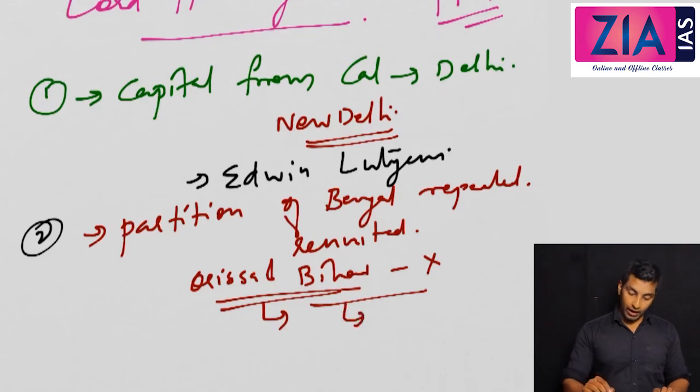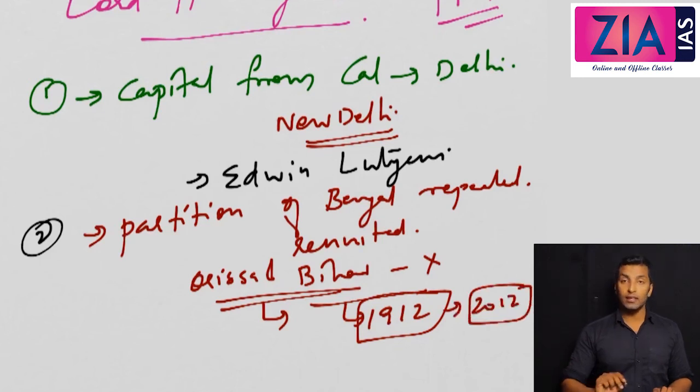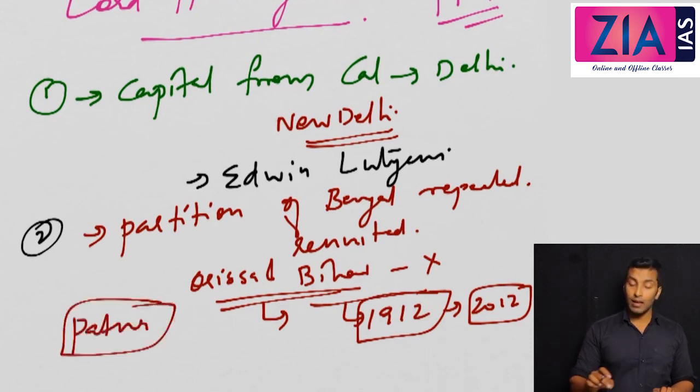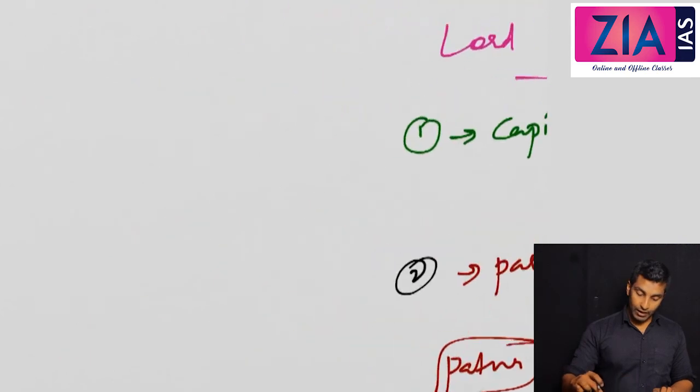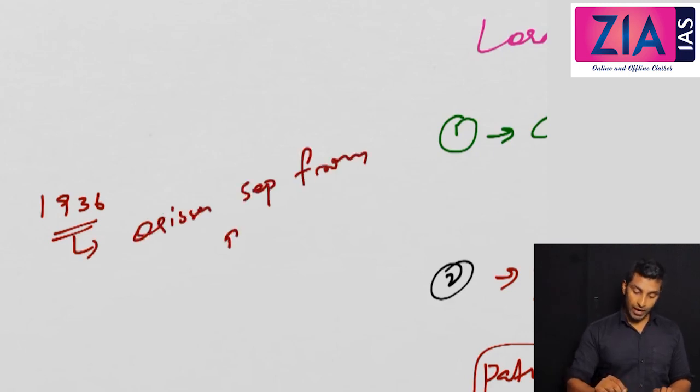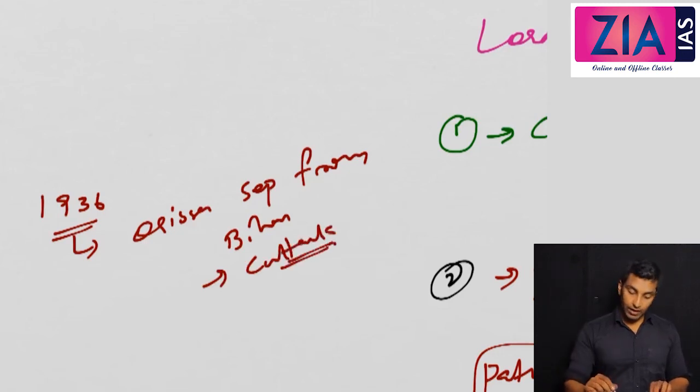So it came in 1912, Bihar and Orissa, a new state, and you can see in 2012 they celebrated the century, right? With a common capital Patna, but what happened? In 1936, Orissa separated from Bihar, and the new capital was Cuttack. That was after the 1935 Government of India Act.